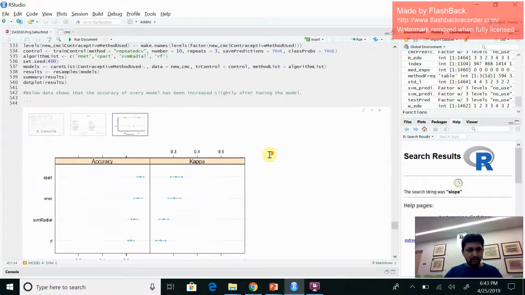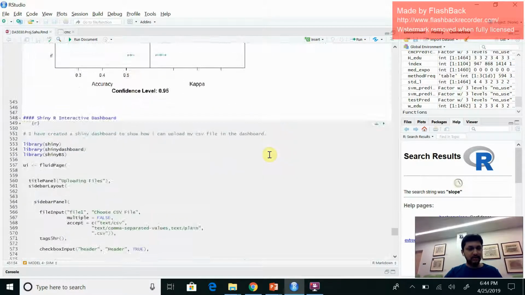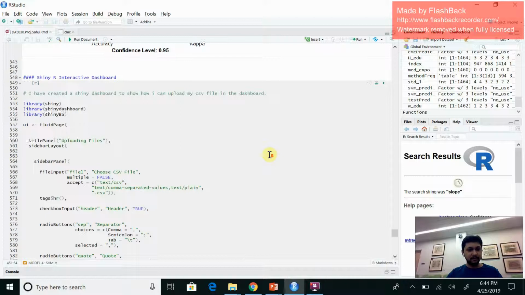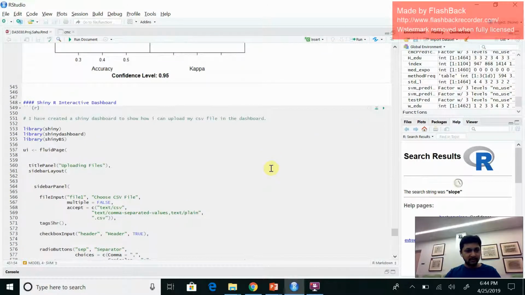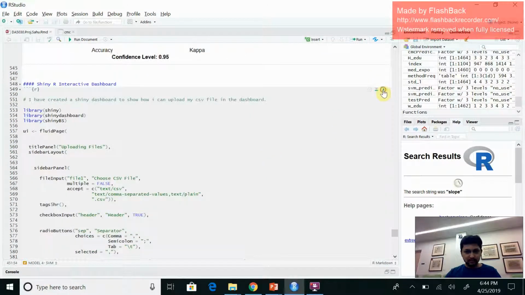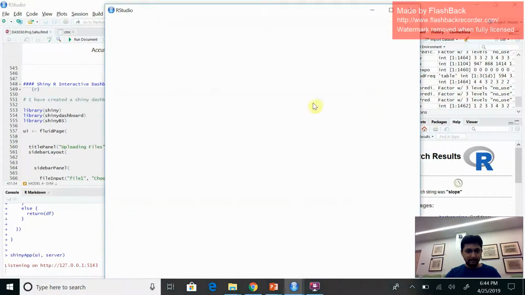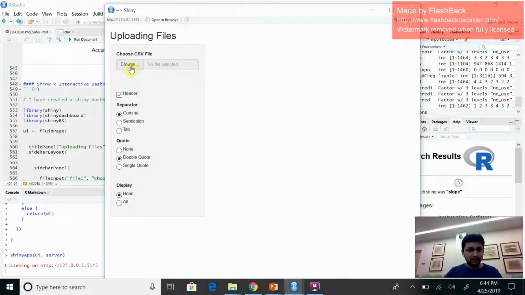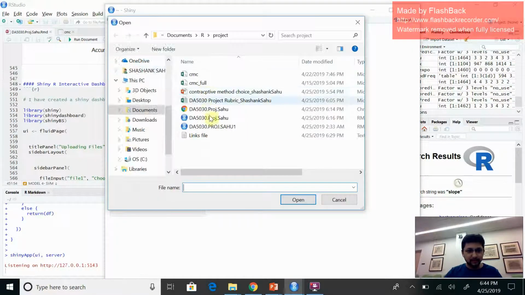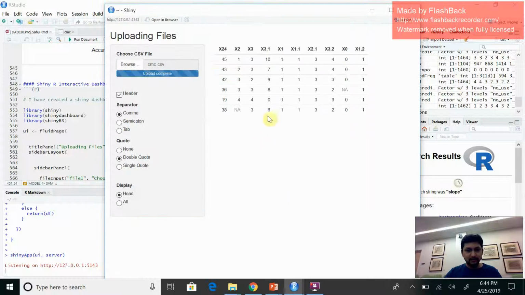Okay, so now I've also created an R Shiny dashboard to upload my CSV file. I will just run it. So I'll browse it from my system, and this is my CSV file. I will open it, and you can see, I will display the overall result.